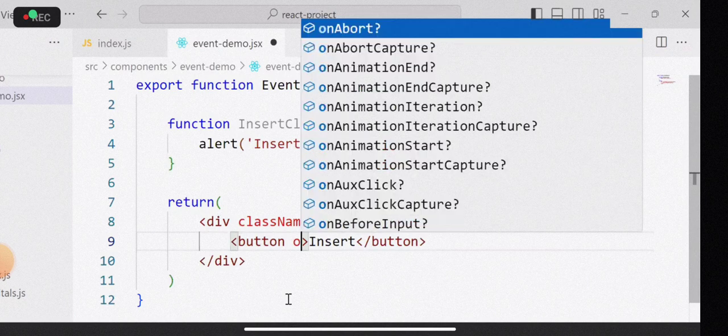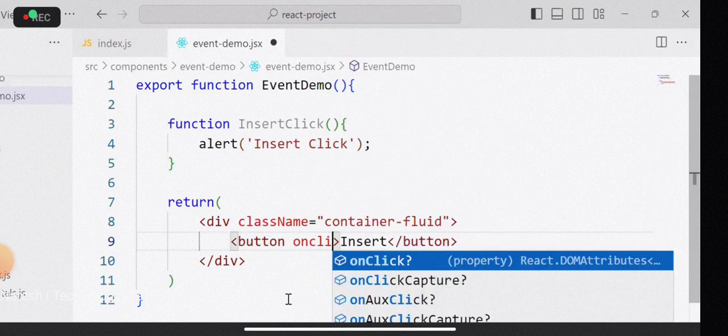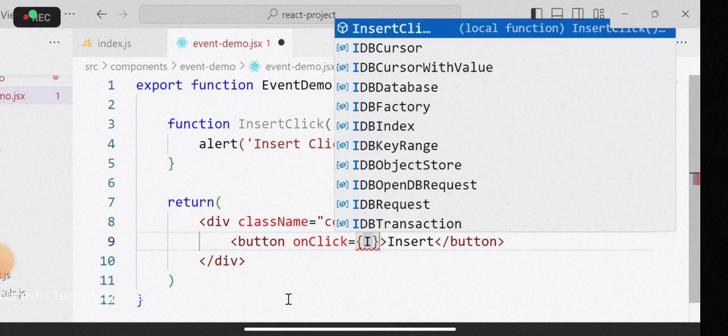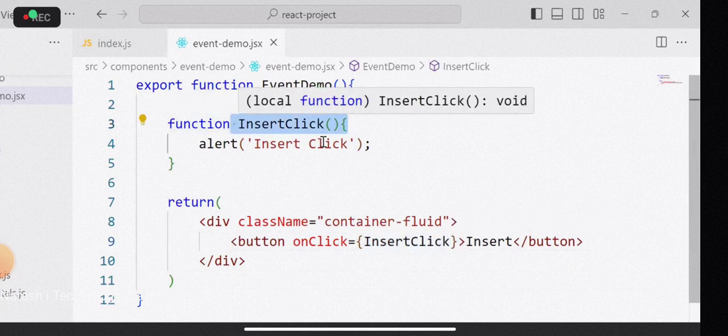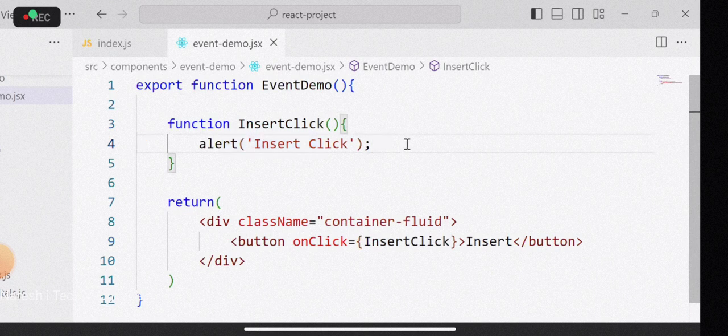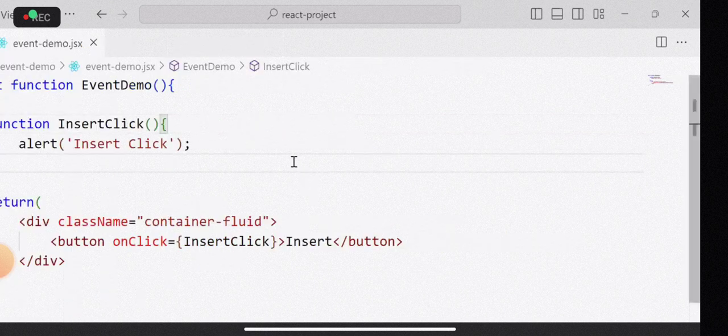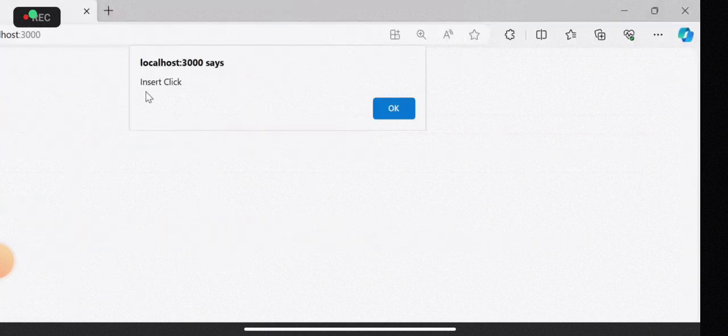So how do we define it? On click, we have to point towards insertClick. You don't need a parenthesis here, because memory is already allocated and the functionality is loaded, but it will execute only when you click. That means this is the sender and this is the subscriber. Right, now I will click on this, so it is going to perform the functionality insertClick.